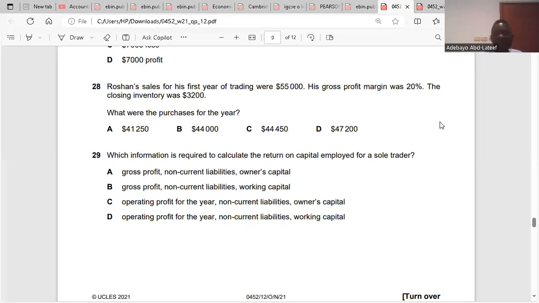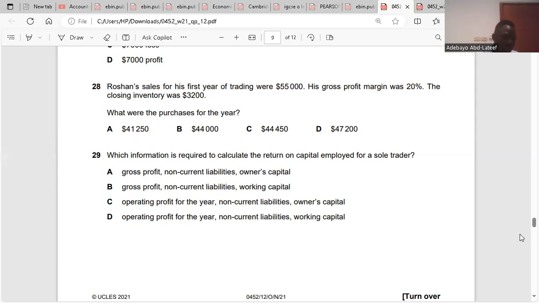Yes. So our sales is 55,000, gross profit is 11,000, plus closing inventory. There's not even opening inventory because it was the first year of trading. If there was opening inventory, we would less opening and add closing. It's not going to give us purchases directly, but we need purchases. Do you understand? Yes. Is it clear?